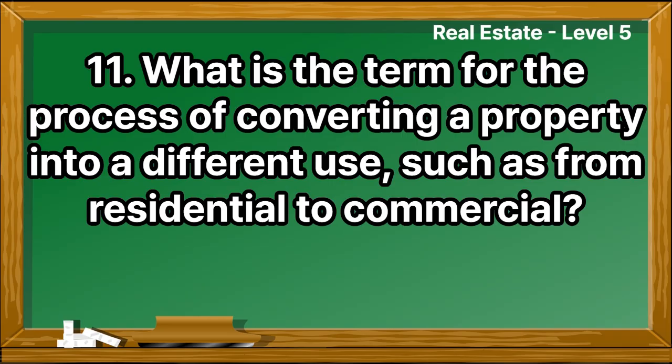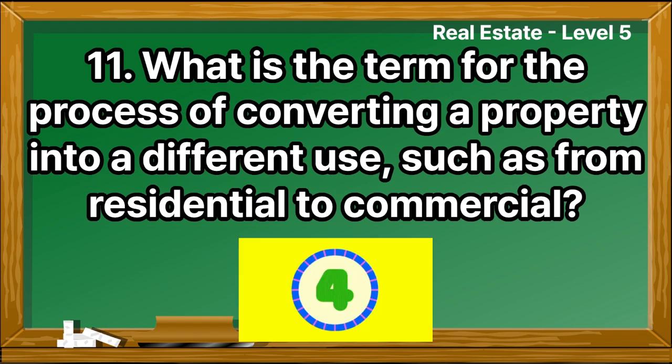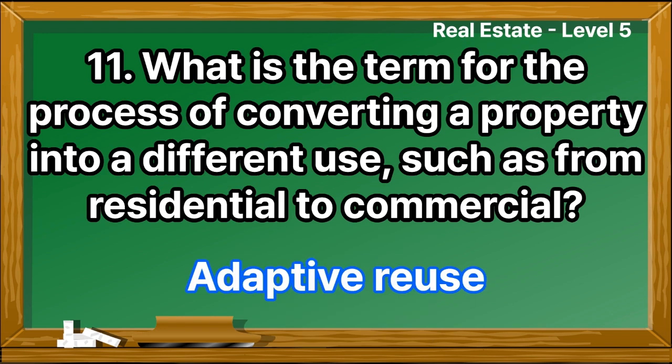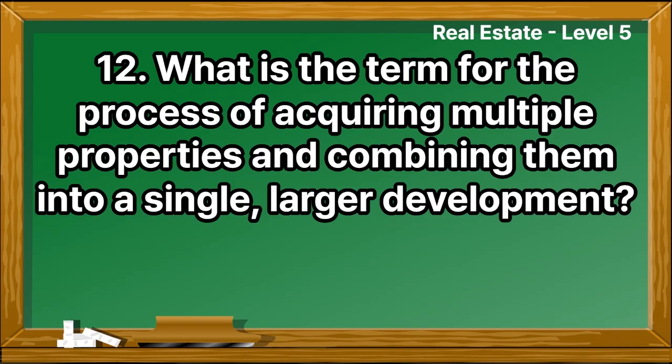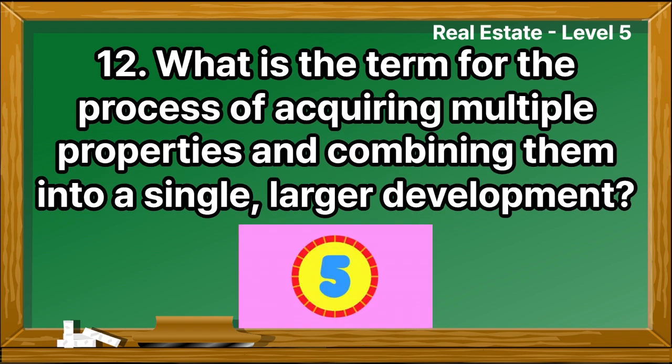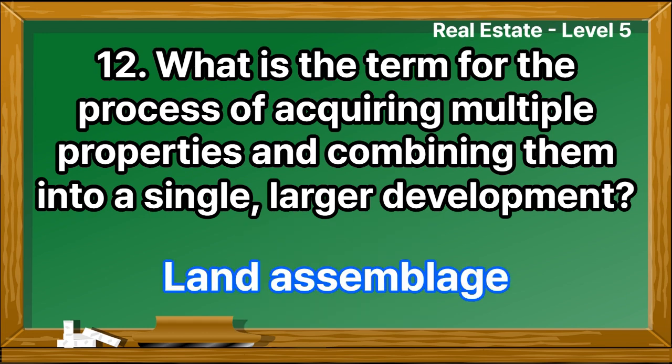What is the term for the process of converting a property into a different use, such as from residential to commercial? Adaptive reuse. What is the term for the process of acquiring multiple properties and combining them into a single, larger development? Land assemblage.